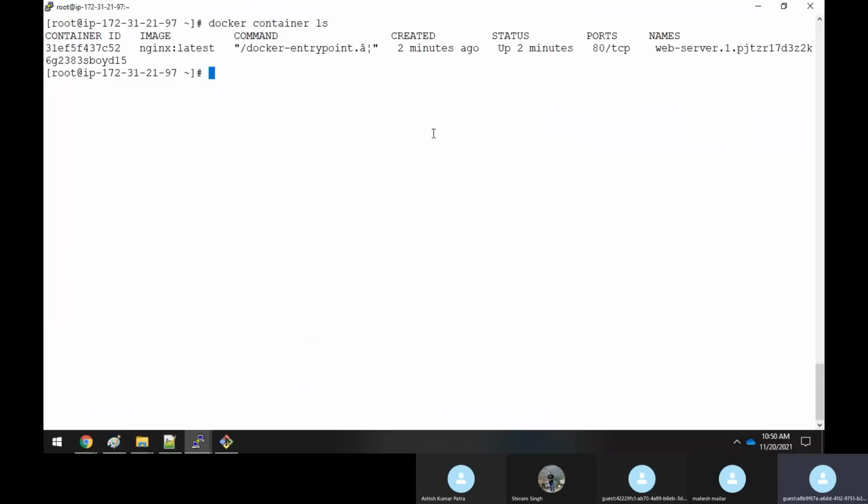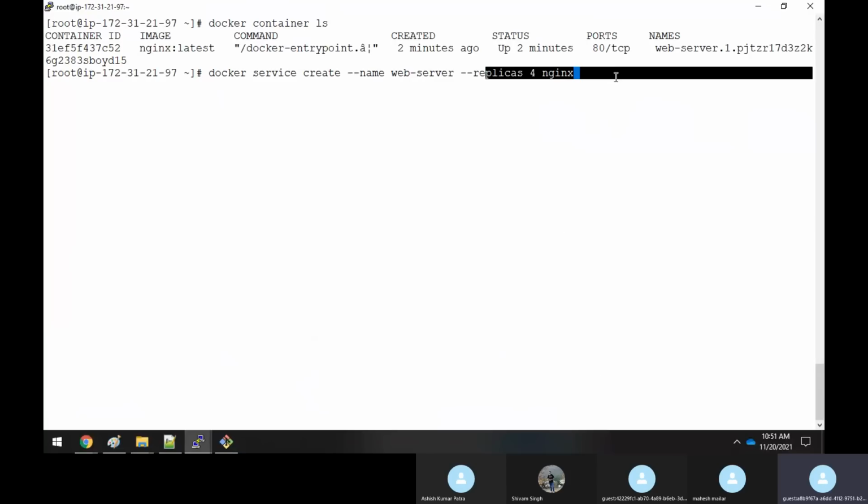Clear, sir? It means that whatever replicas I created with this command, docker service create, specifying the replicas and giving the number 4, it has created 4 containers, and all those 4 containers are divided across all the nodes. It has even created one on the master also, because I'm not specifying any condition while creating it.